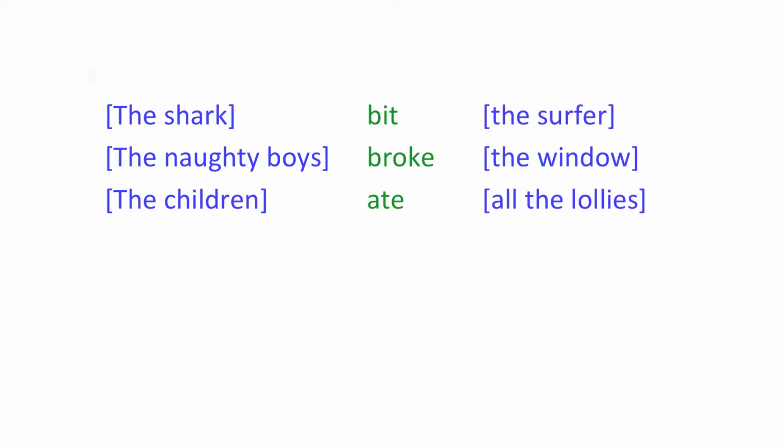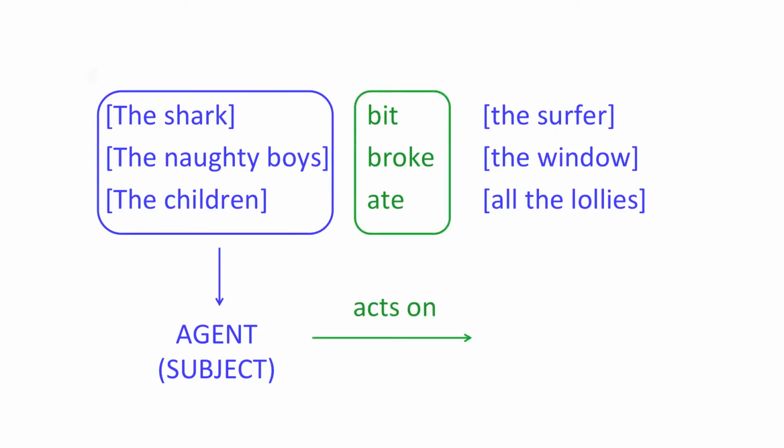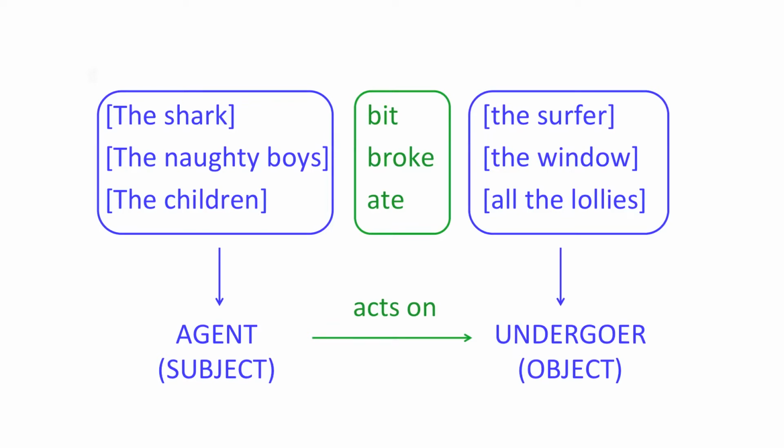We call this person or being the agent. All these sentences also have someone or something having the action done to them. We can call that someone or something the undergoer. It undergoes the action of the clause. In these sentences, the undergoer is the object noun phrase in each clause: the surfer, the window, the lollies. A clause like this, where the agent is the subject and the undergoer, if there is one, is the object, is called an active clause.